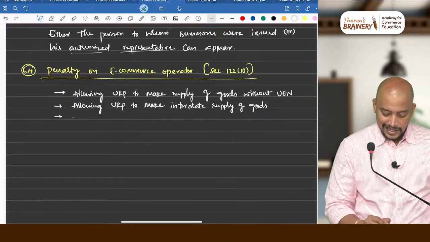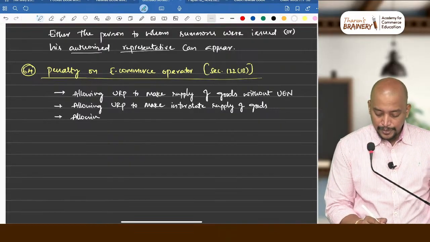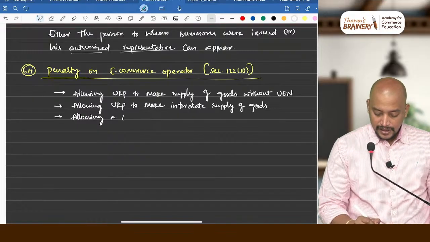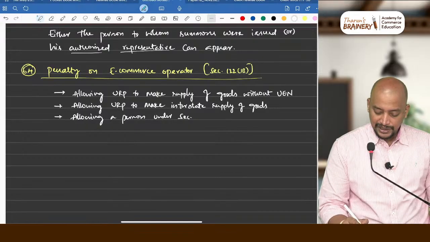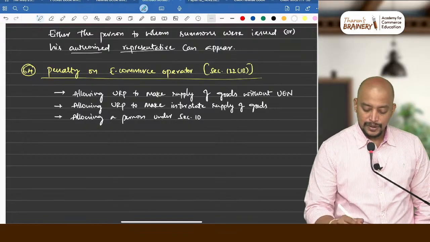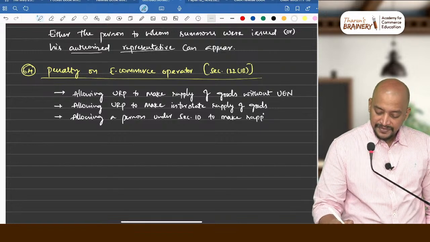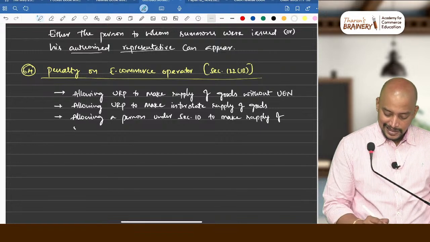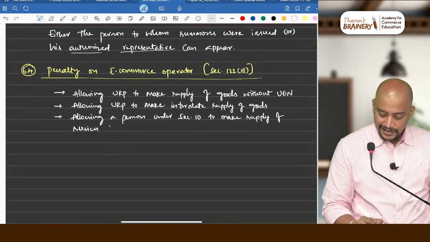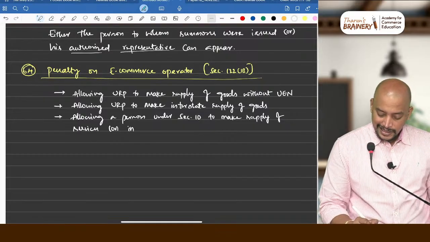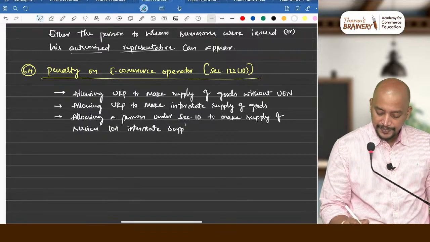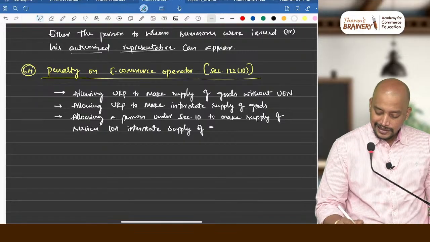Then allowing a person under section 10, that is the composition scheme, to make supply of services, or interstate supply of goods or services.